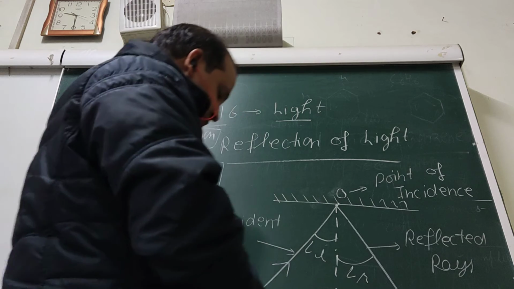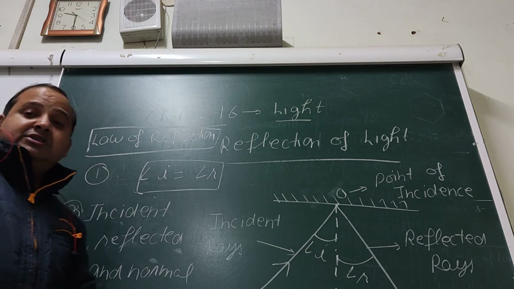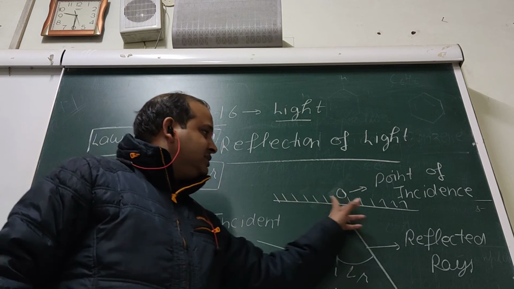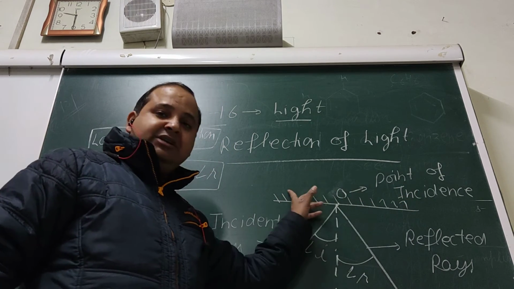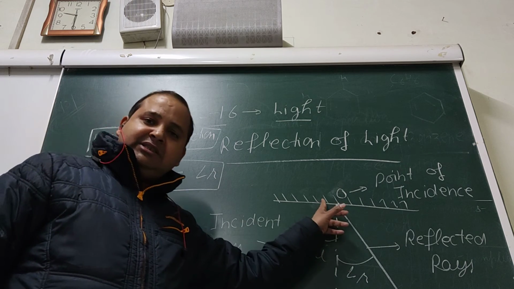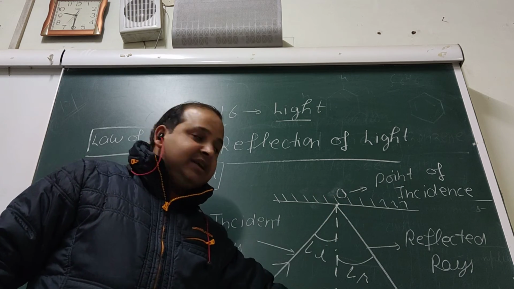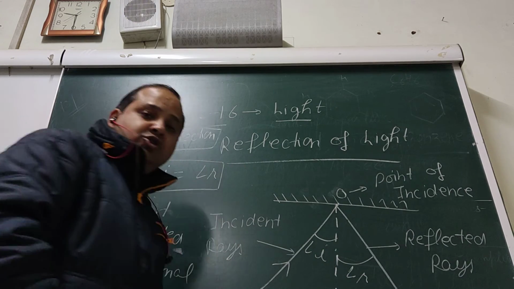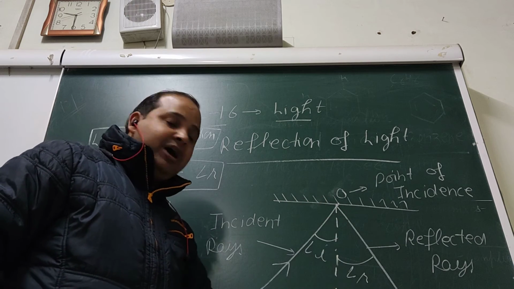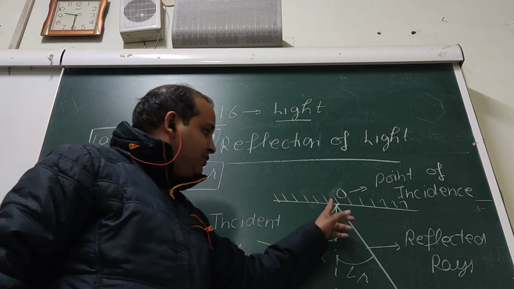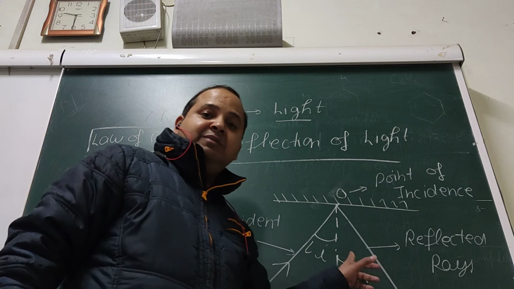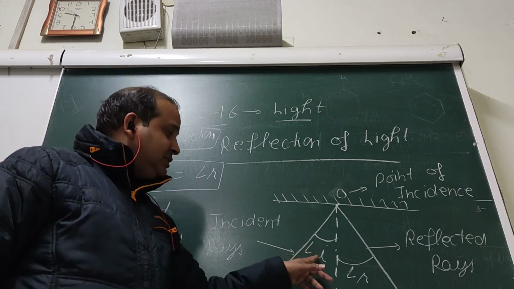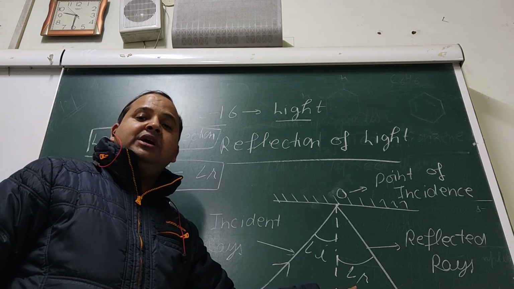Okay, so what we have discussed, the point where incident ray strikes is called point of incidence. This is the plane surface. From back side I have painted, and this AO is an incident ray, OB is a reflected ray, this ON is an imaginary line which is called as a normal. So angle between OA and ON is called angle of incidence. Angle between ON and OB is angle of reflection. Okay, and this angle of incidence I is always equal to angle of reflection R.